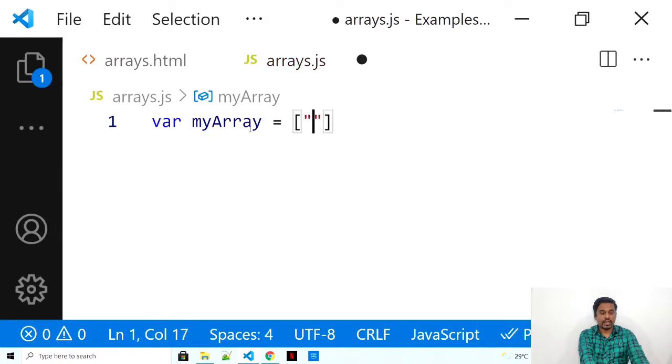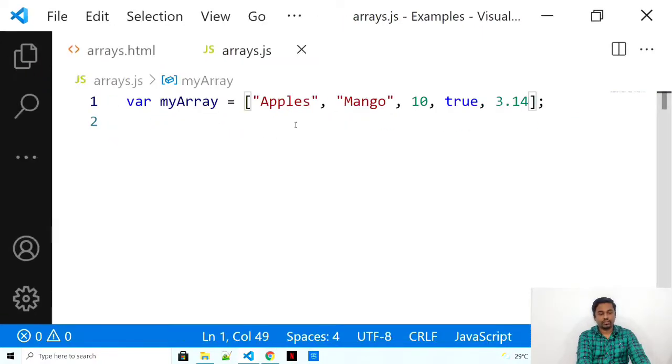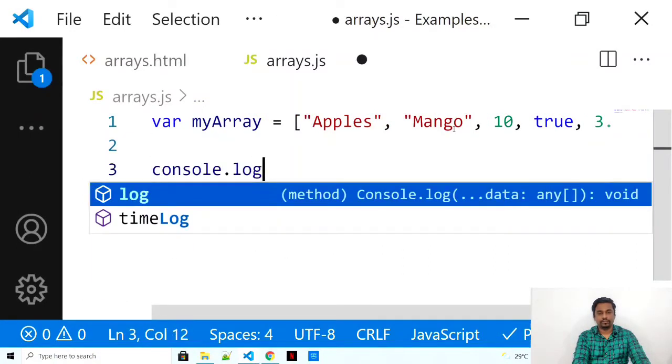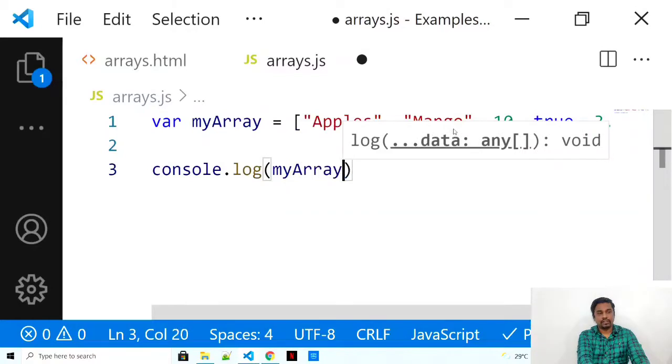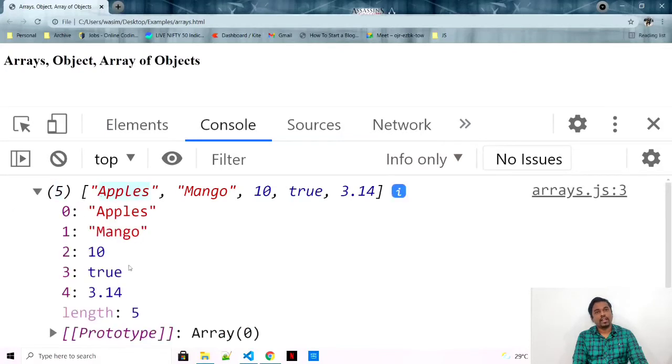I can declare it using a var my array equal to, let's take the same examples, apples, mango, 10, true, 3.14. I'll save it quickly and let me print this. Let's quickly refresh it. So now you can see that the length of this array is 5, and there are 5 different values that I'm storing in my array.